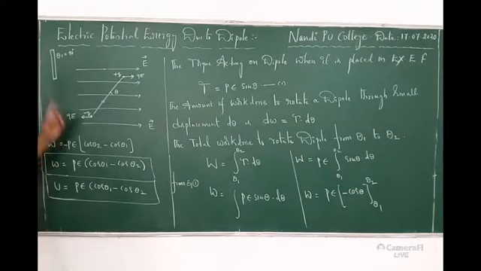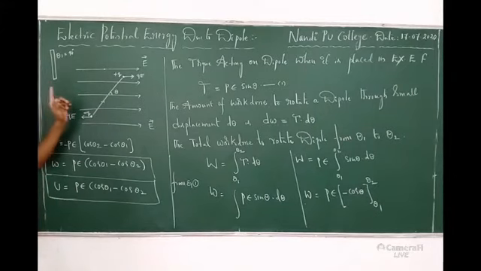Why initially did I keep the dipole at 90 degrees? Zero potential energy. Why is potential energy zero? Two charges come on the same potentials, equipotential. So potential energy is zero. So for theta 1 to theta 2, I got the general derivation. Now I am applying standard values. What is the standard value?